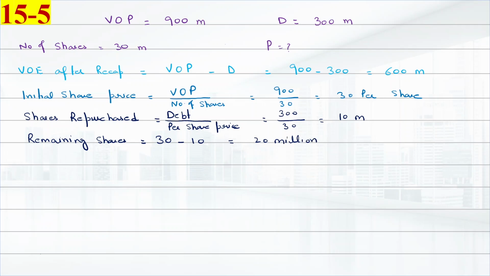Then finally we can find the share price after recap. That is equal to value of equity divided by number of shares, that is equal to 600 divided by 20, that is 30 per share.